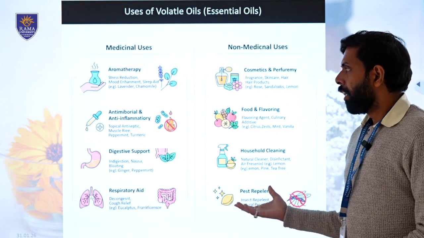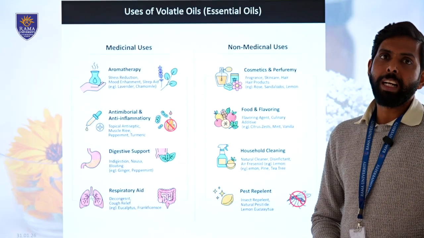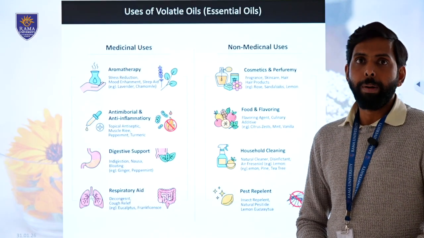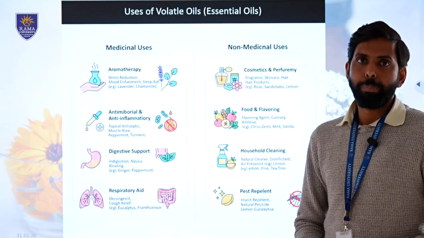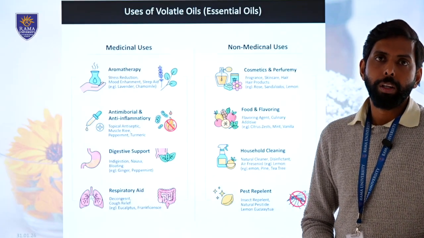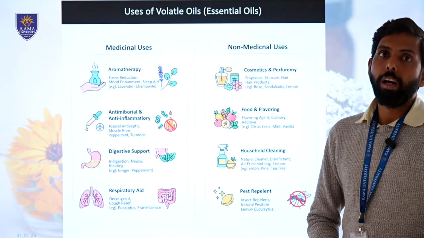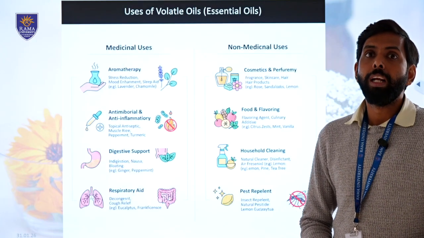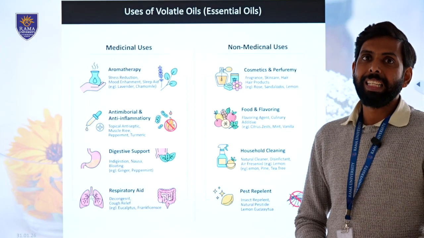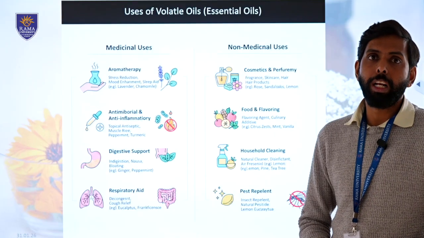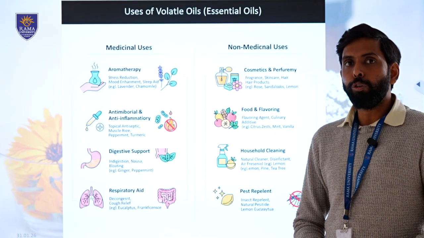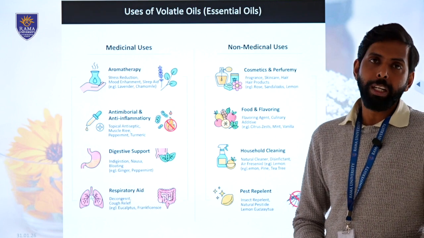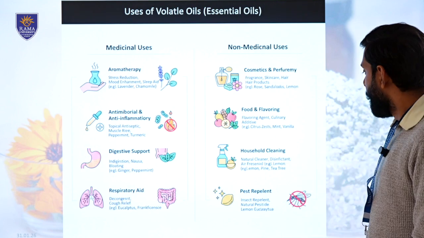Cleaning agents, disinfectants and sterilizing agents also contain volatile oils for specific aroma as well as therapeutic potential. Peppermint oil, eucalyptus oil, and pine oil, which contain volatile oil principles, are also used as cleaning agents, as a perfumery agent, as well as a medicinal agent.